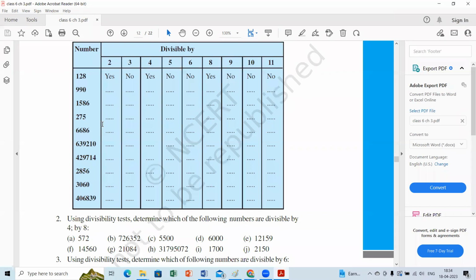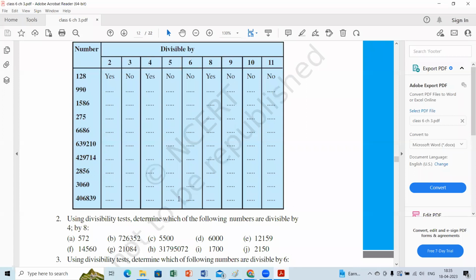Ma'am, the rule of 4 is that the last 2 digits should be divisible by 4. Very good. So here what is the number? 75. Is 75 divisible in the 4 table, or will you get a remainder? Please check it. Ma'am, we will get a remainder. So it is no. Then go with the 5 rule.